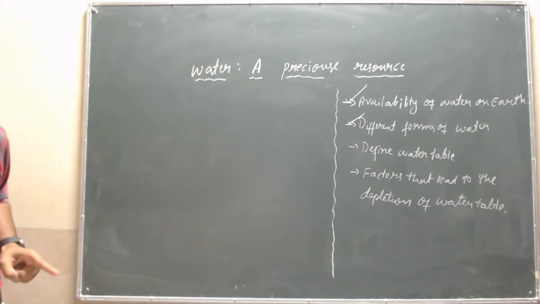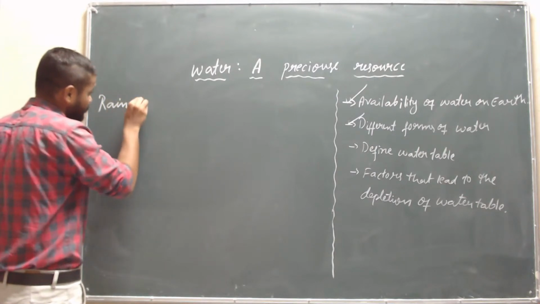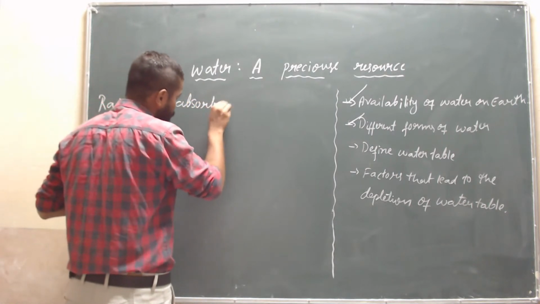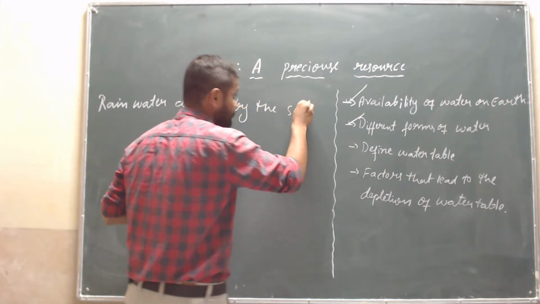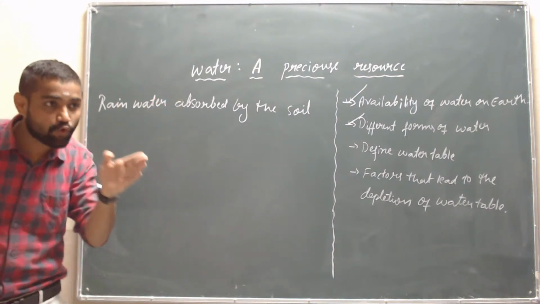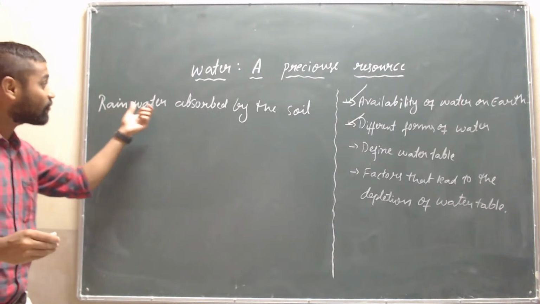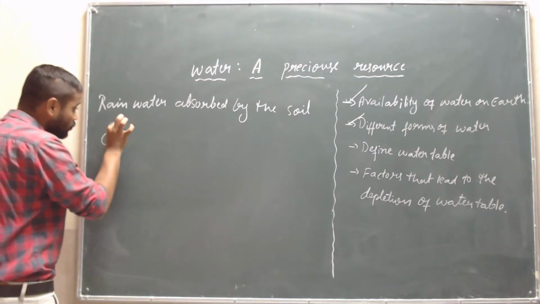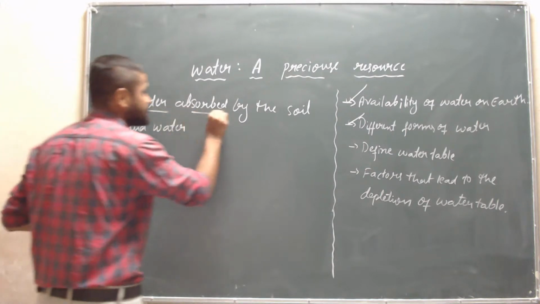So I will write the definition. Rainwater absorbed by the soil. Not the total amount of rainwater is absorbed by the soil. Some amount of water flows towards the streams, rivers, seas, etc. But a little amount of rainwater is absorbed by the soil, and that water is called groundwater, children. That is called groundwater.